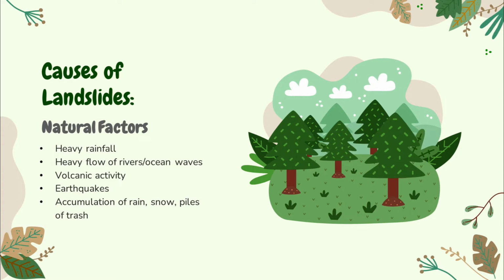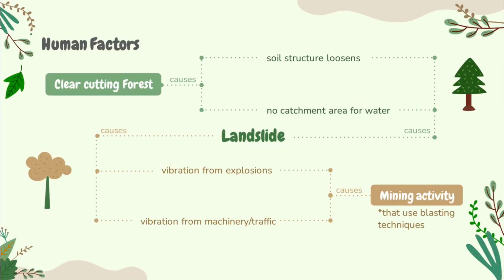Soil has the maximum weight it can hold. If the load is too heavy, it will cause the soil to slide. The examples are the accumulation of rain, snow, and piles of trash. The second factor is the human factor. Human factors are factors that cause landslides from human activities. There are so many human activities that can cause landslides.